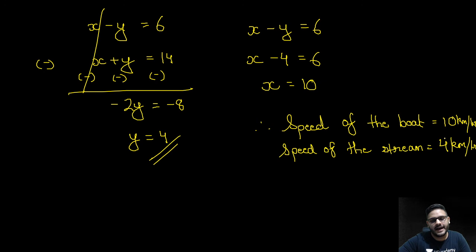So let's quickly have a recap of the whole sum.